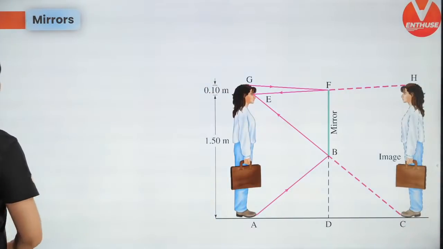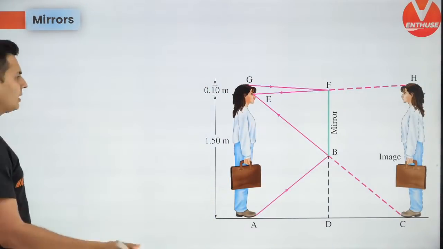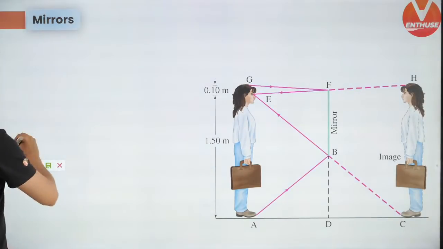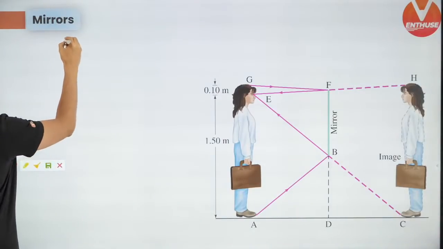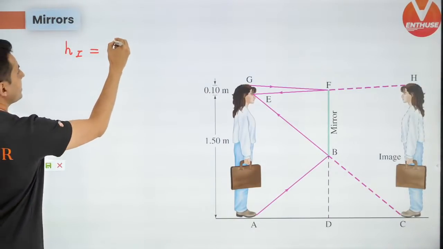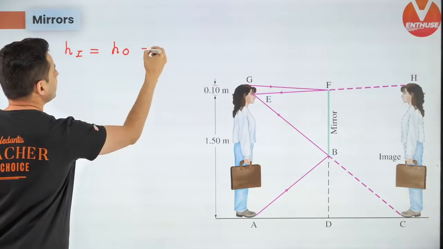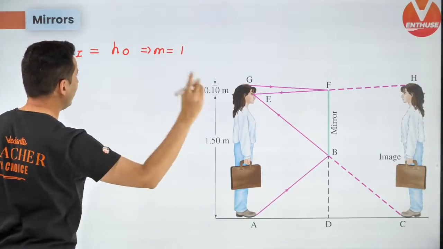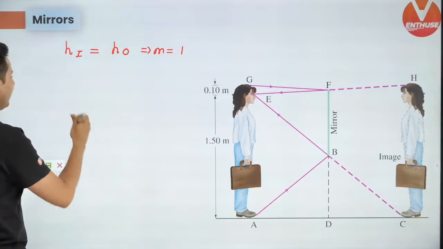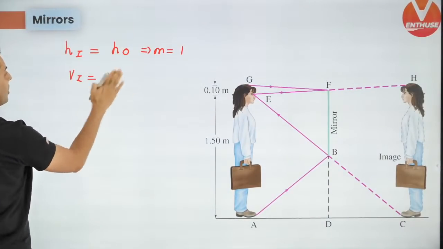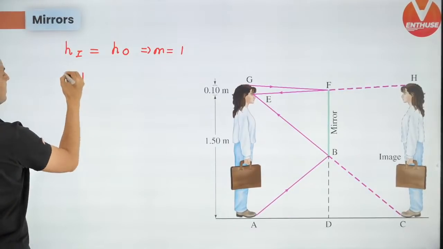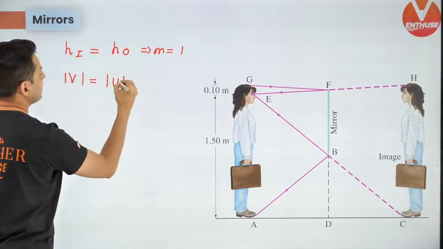So let's get started with optics first, because recently it was done on this channel. With regards to mirror, there are some important things. Number one, the height of the image is always the height of the object. That means the magnification is always 1. It's neither diminished nor magnified. Then the image distance is also the object distance.